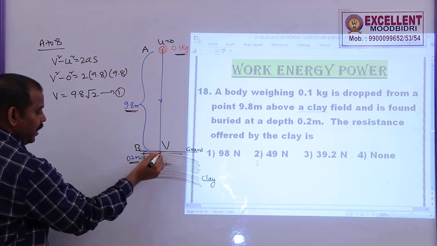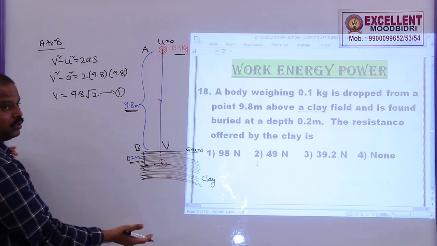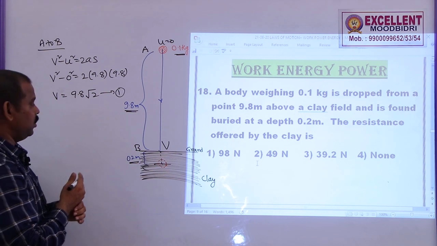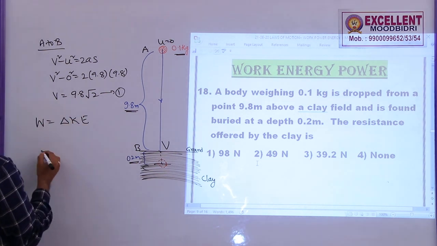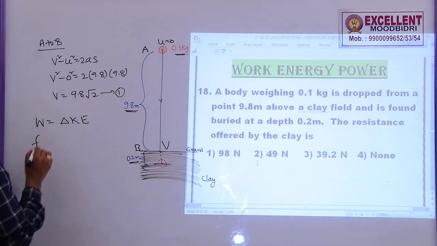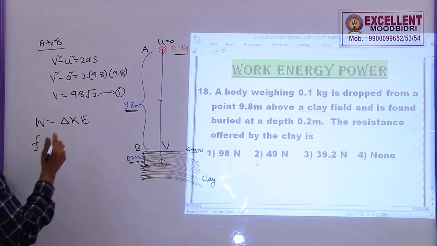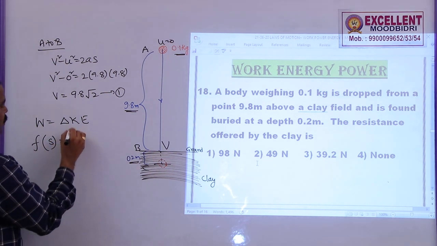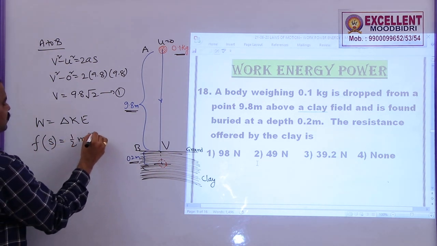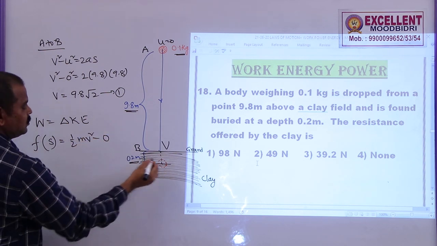After that, as it is going down, the clay is doing some work against the motion of this body. So, work done is equal to change in kinetic energy. Work done is the force exerted by the clay, that is the resistance force offered by the clay, into the displacement inside the clay, is equal to half m v square minus the final kinetic energy, which is 0 here.